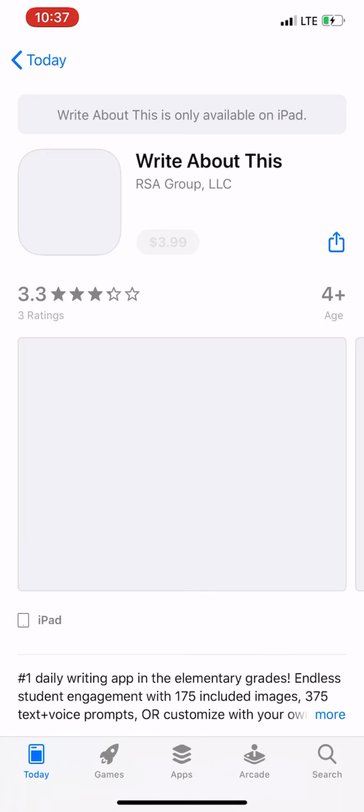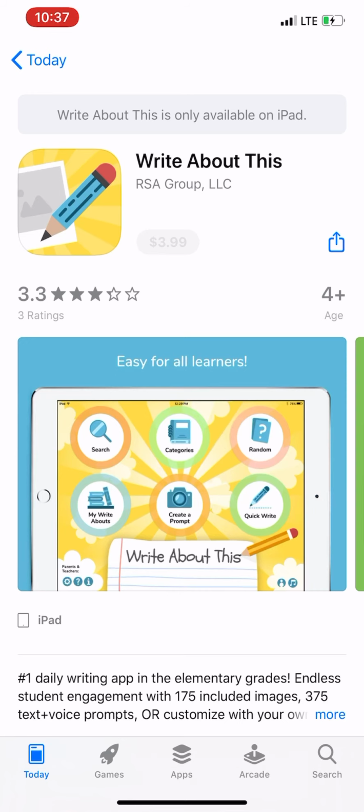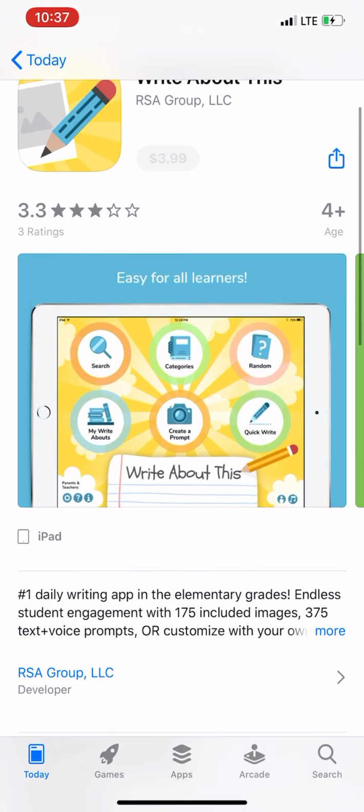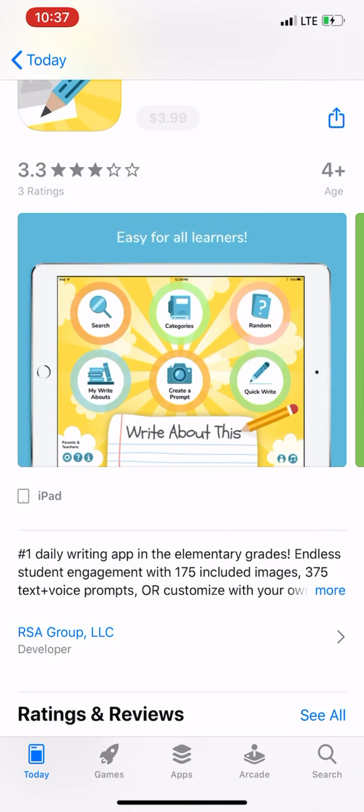The app we chose for this group was Write About This. Write About This is only available on iPad, and it is a daily writing app for young students. It includes prompts, pictures, and more.